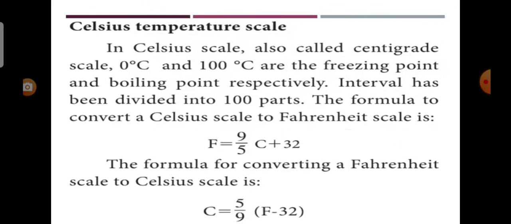The second one is Celsius temperature scale. In Celsius scale, also called centigrade scale, 0 degrees Celsius and 100 degrees Celsius are the freezing point and boiling point respectively. The formula to convert the Celsius scale to Fahrenheit scale is F equal to 9 by 5 Celsius plus 32. The formula for converting the Fahrenheit scale into Celsius scale is C equal to 5 by 9.